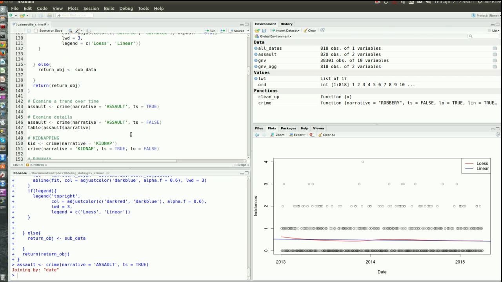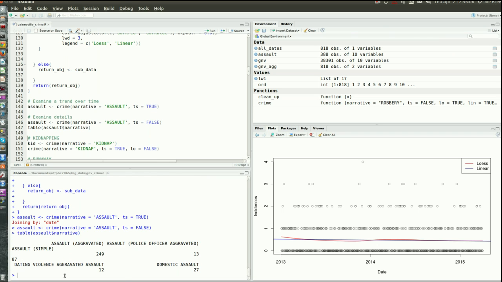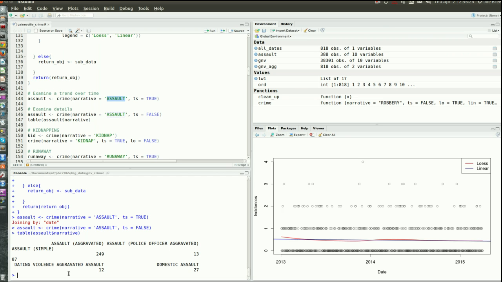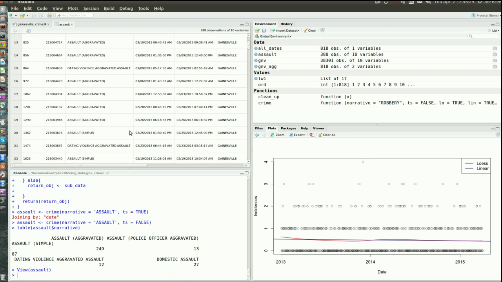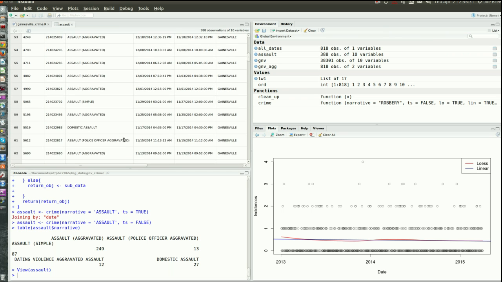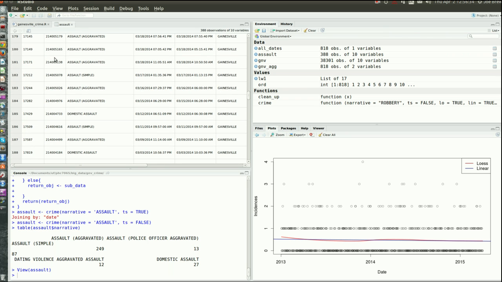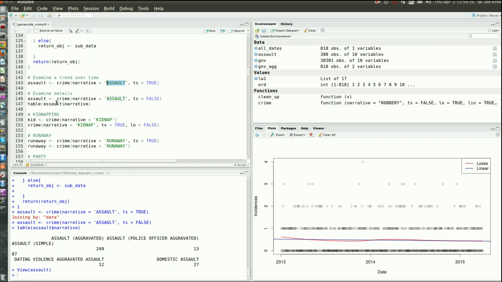If we want to look at details, we change this option to false, and we can then look at a table of different kinds of assault, right? The most popular one is simple assault. Assault on a police officer happened 13 times. Dating violence, aggravated assault is 12. Domestic assault is 27. And of course, we could re-specify our term if we were just interested in looking at those. But you can see we have this data frame over here now called assault. And I've got the info on every single assault that the police have reported in Gainesville for the last 3 years. So that's kind of cool.